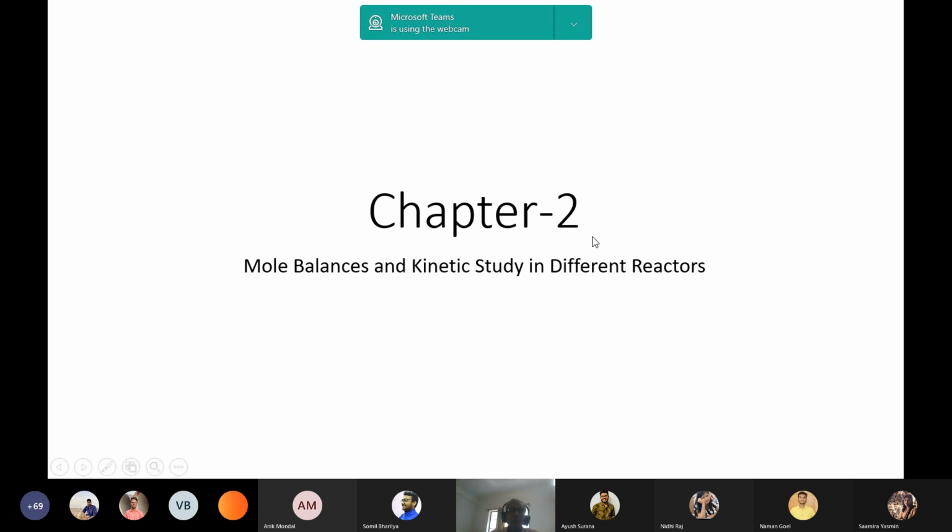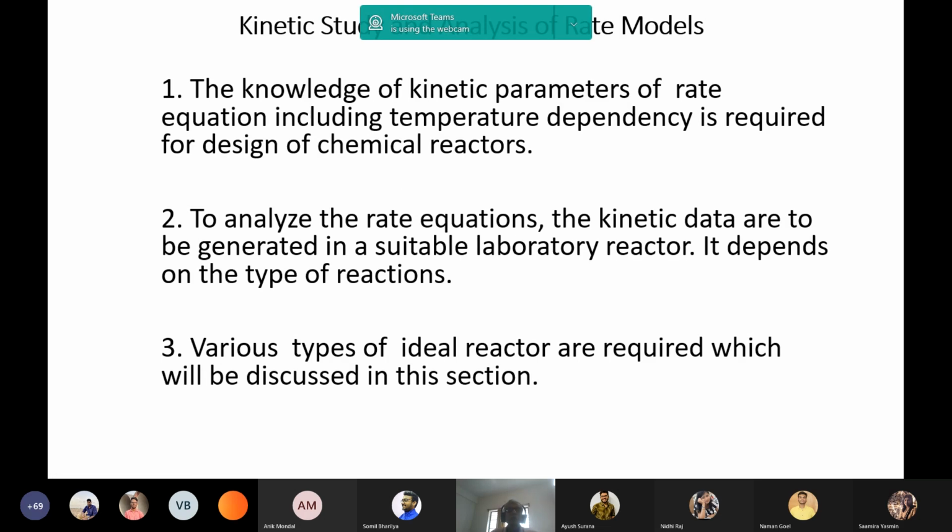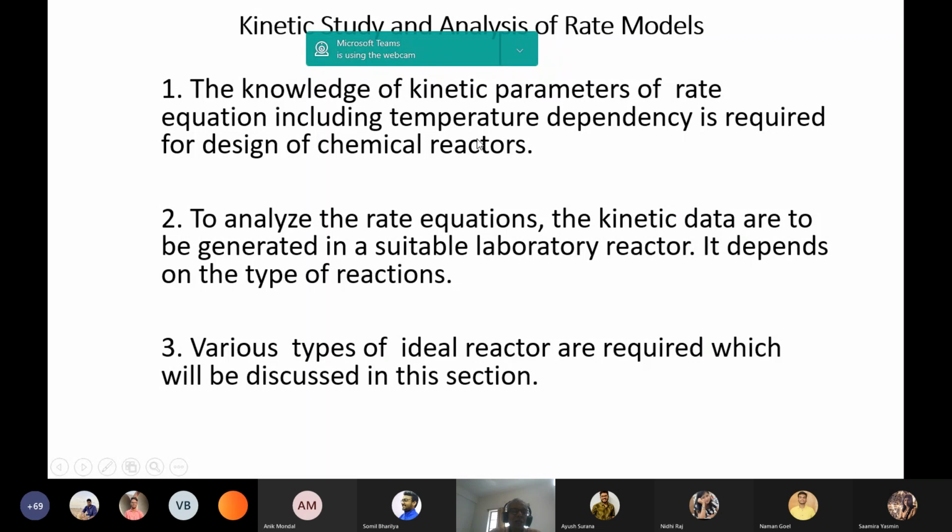From the second chapter onwards, the actual reaction engineering course will start. The heading is kinetic study and analysis of rate models. Can you see this page? First tell me whether it is visible? Yes. Okay.